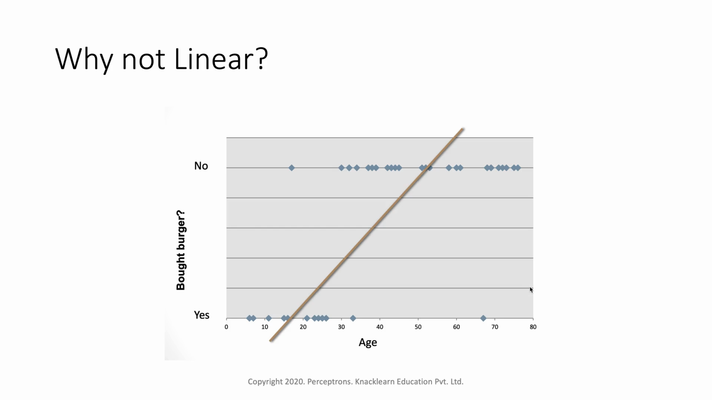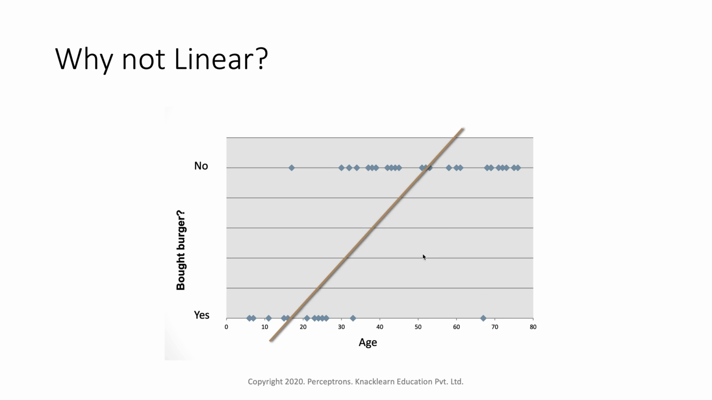Why not use linear regression or any linear model? Suppose we are trying to find out if a person is going to buy a burger or not based on their age. We have to analyze how buying a burger is related to age. So we have an independent variable, age, and bought burger or not is our dependent variable. Here bought burger will always be yes or no.